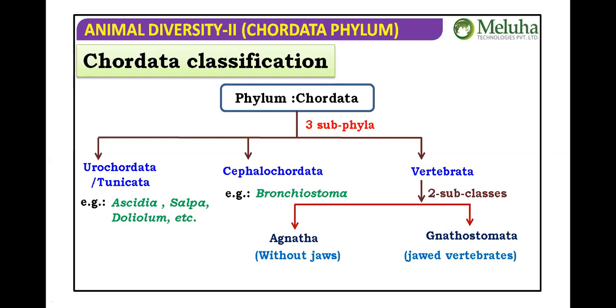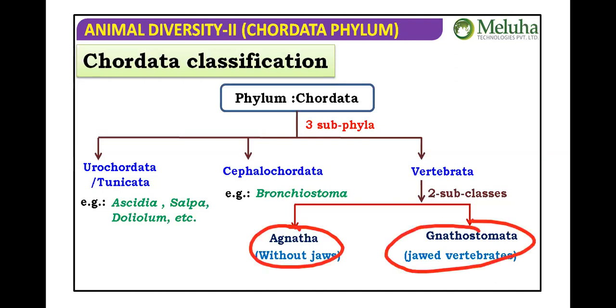So Agnatha are vertebrates without jaws, and Gnathostomata are vertebrates with jaws.